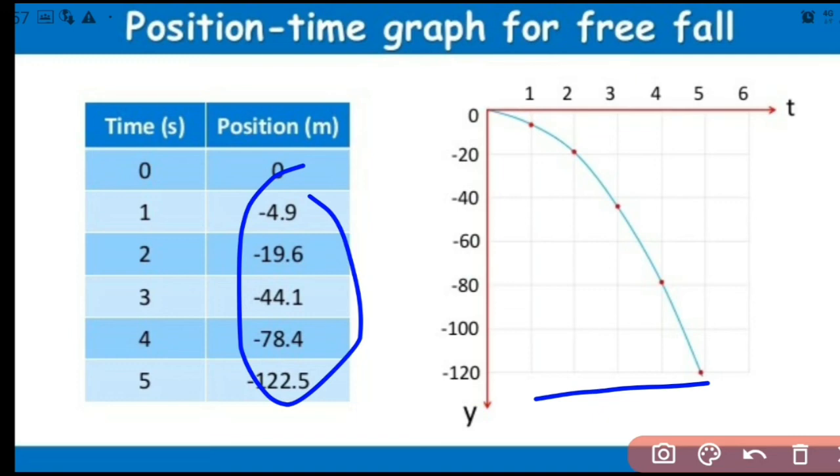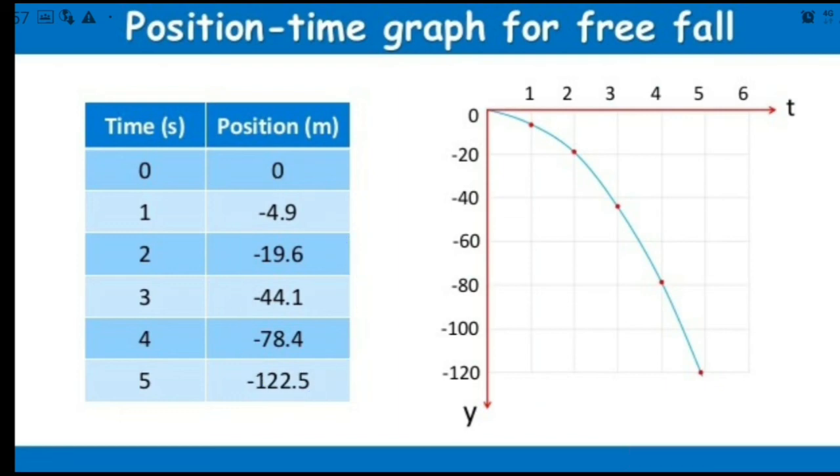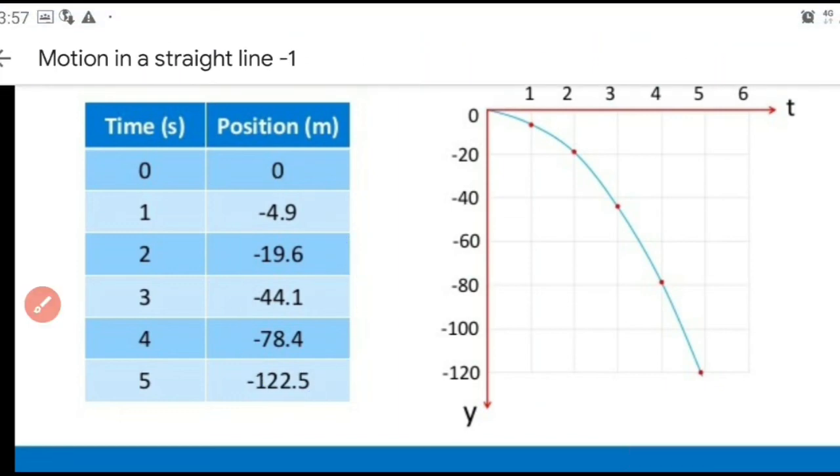So this is a typical graph. It is the same for all freely falling objects. The graph shape is like this, which again shows that the type of motion is negatively accelerated motion. So this is a very important one, plotting the position time graph of a freely falling object.